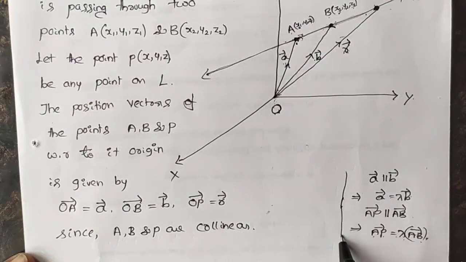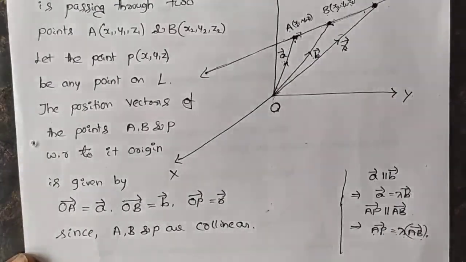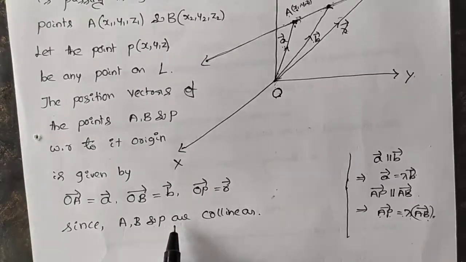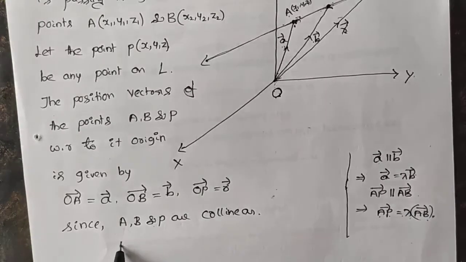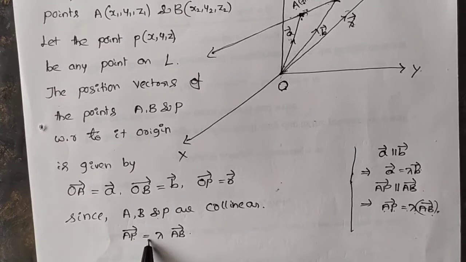This concept we already used in our previous derivation. I hope you understand. AP vector equals lambda into AB vector.